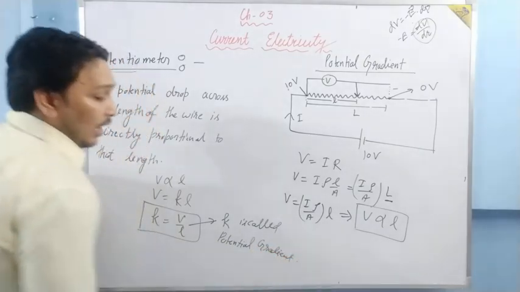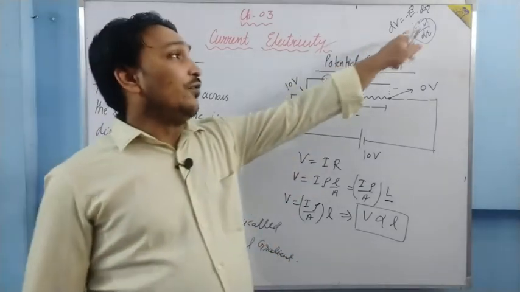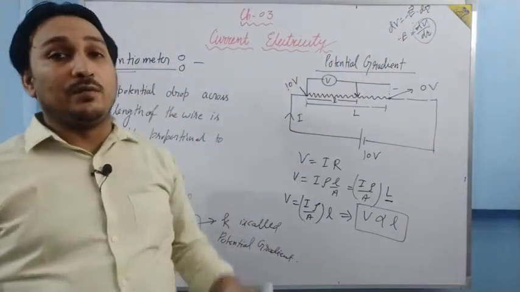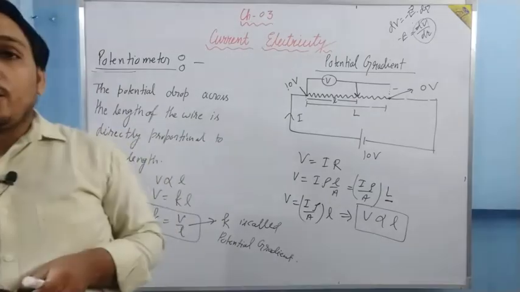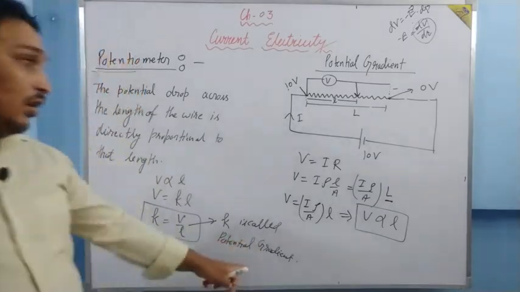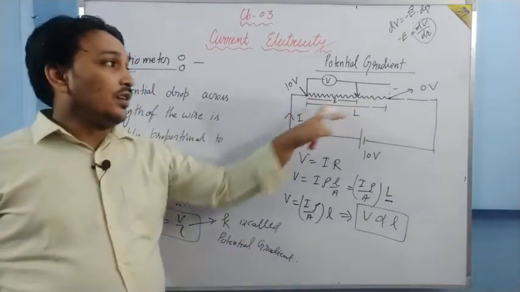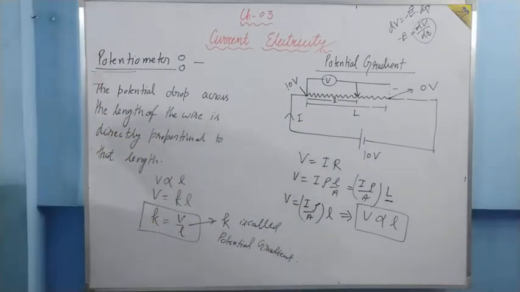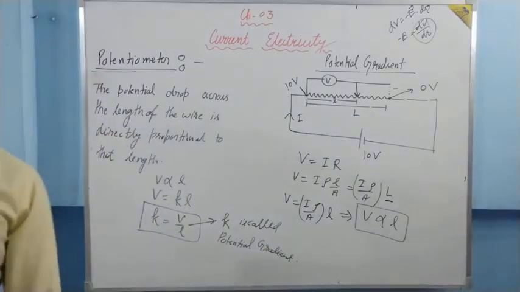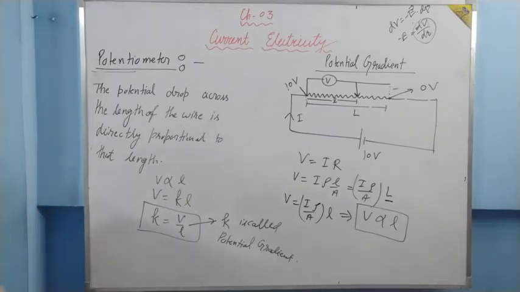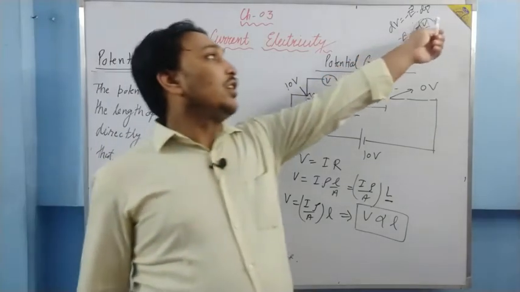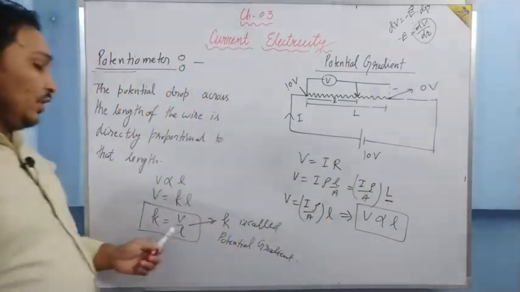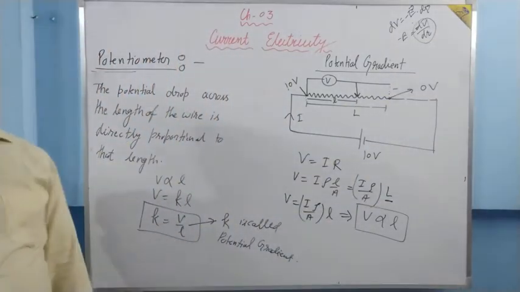Potential gradient. How is it different from the earlier one? That was for space, where nearby a charge we took 2 points and between those 2 points we took the potential difference. And this is for points in the resistance. Across the length of the wire we are taking points. So K is called potential gradient. The basic meaning is still the same. It was also change in potential over the distance, and it is also change in potential over the length of the wire.